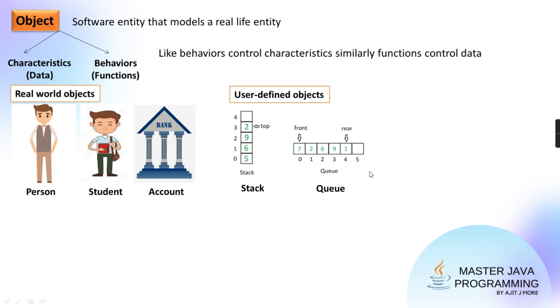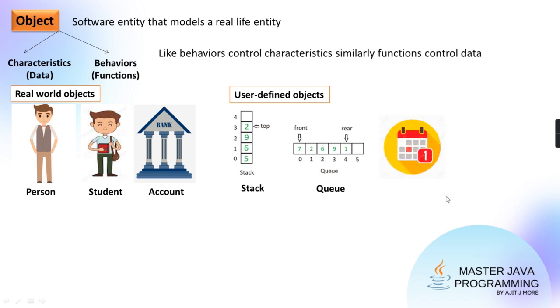So here, as Pratik said, we follow the FIFO concept. First in, first out. The one which has gone first is the first one to come out. So here also there will be behaviors, that is functions, like delete queue, add queue. You are adding to the queue, you are deleting an element from the queue.